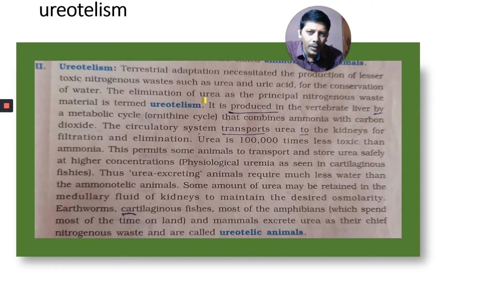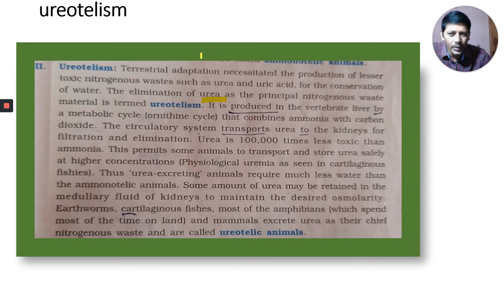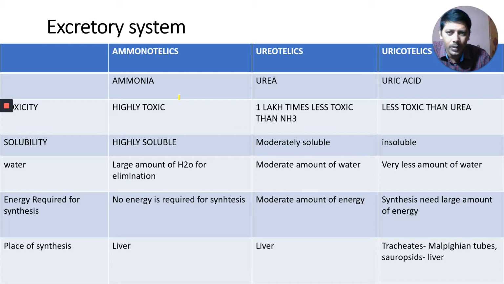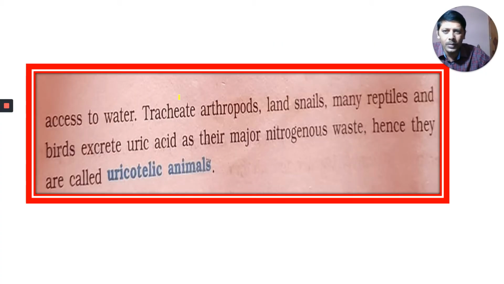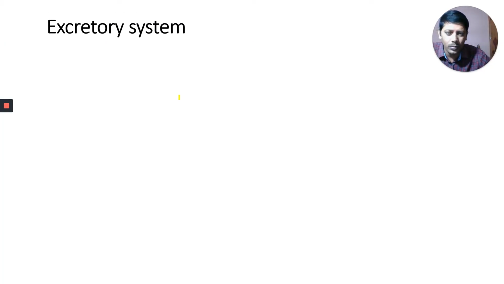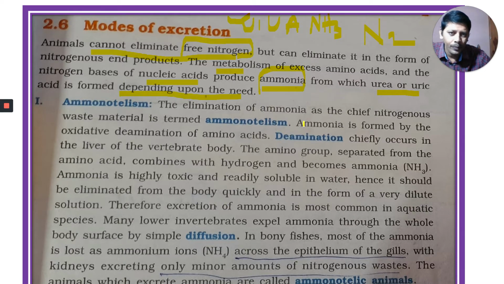Elimination of urea as the principal nitrogenous waste material is called ureotelism. Those are the definitions for those three: ammonotelism, ureotelism and uricotelism.